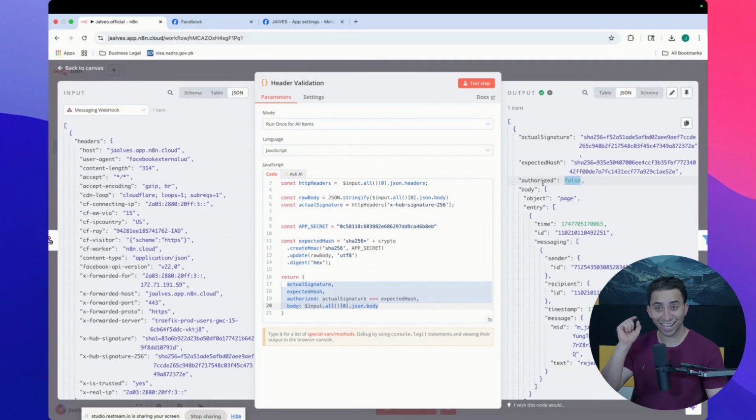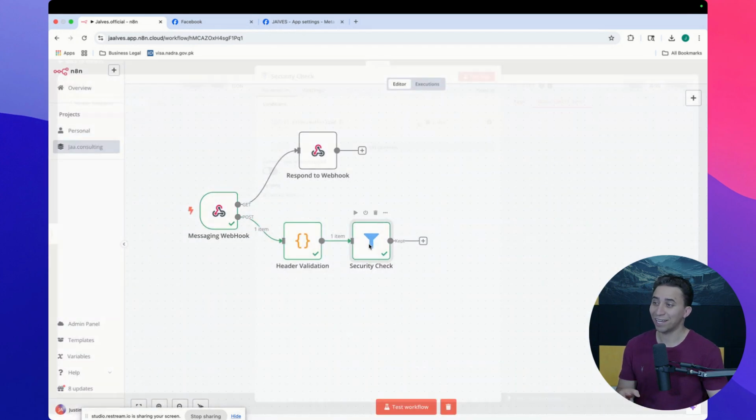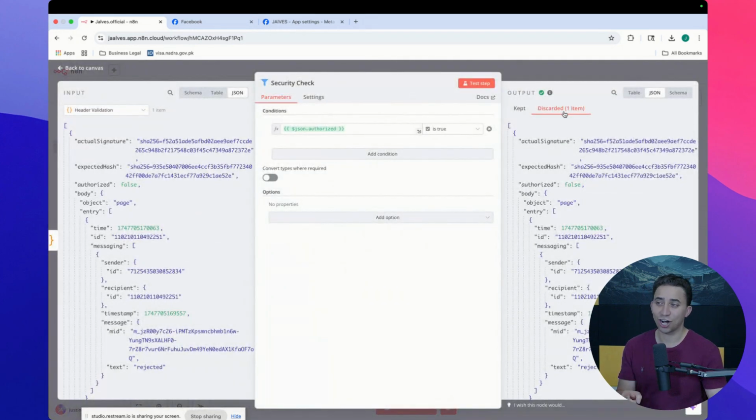Do you see? Because this old app secret key was deleted, was removed. Now the one that's coming in the header is a new one. It doesn't match this anymore. That's why the authorization is false. So now if I come here to check, you see it discarded. So it's not going to continue.